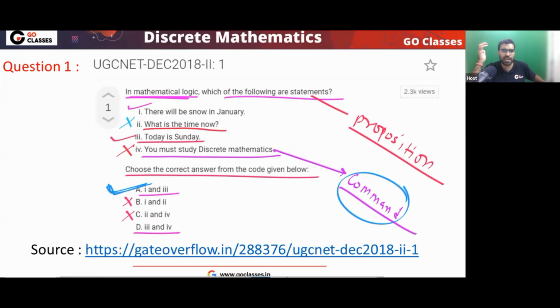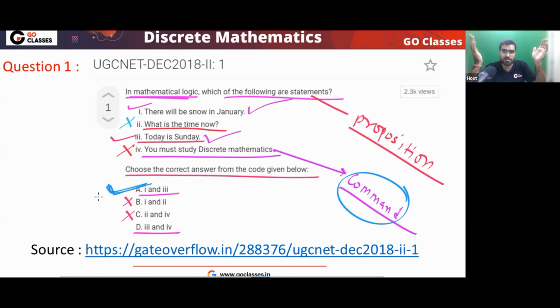The second point, let me tell you what is best. According to what we have seen in our lecture, this is also a proposition. If you don't make things complicated, then 1 and 3 are propositions, right? Because they are either true or false, and they can take only one value.